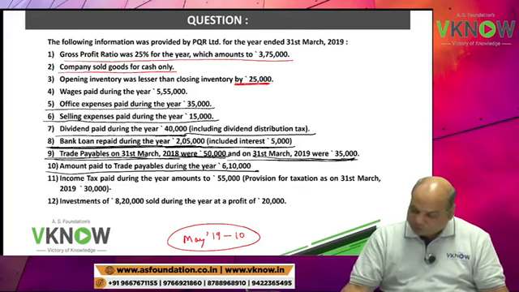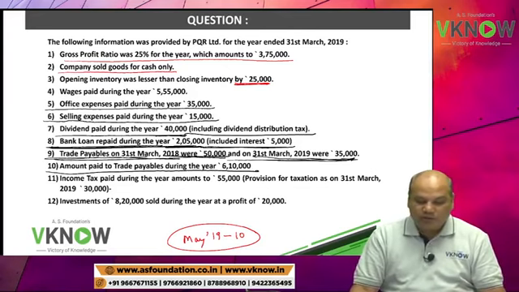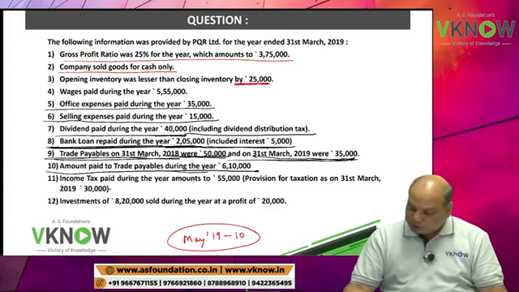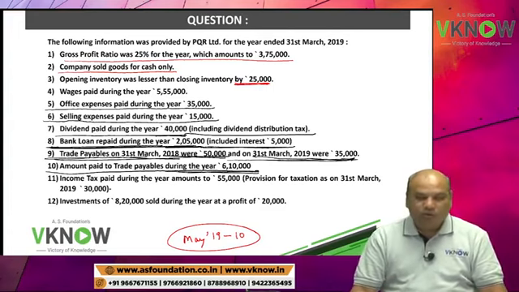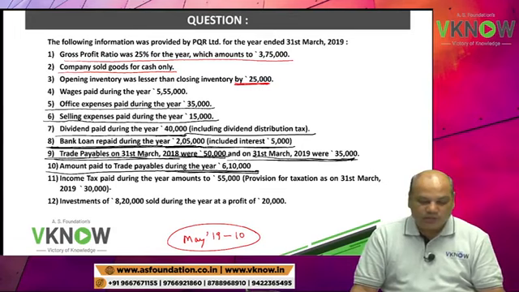Point number 10, amount paid to trade payable during the year, rupees 6,10,000.